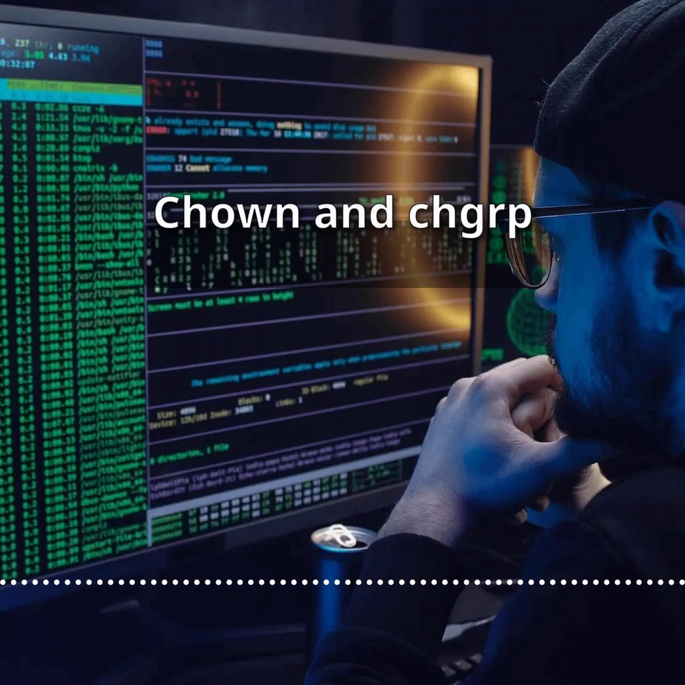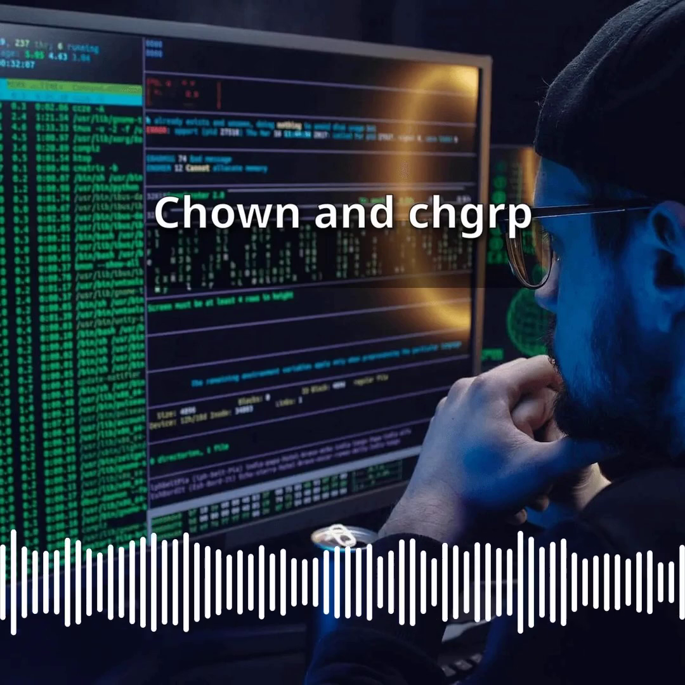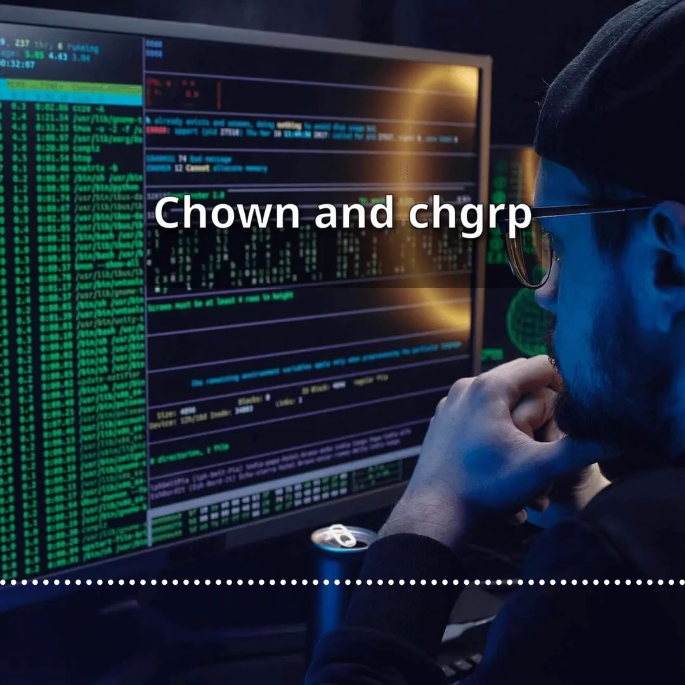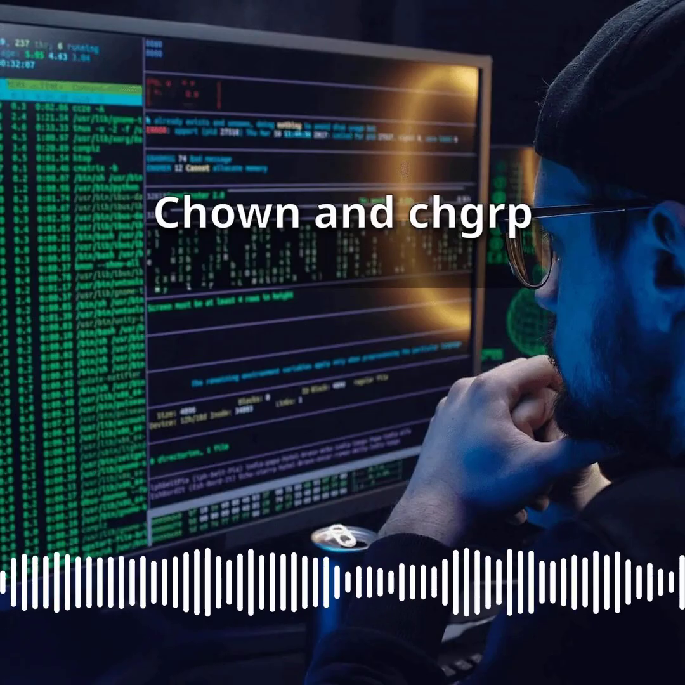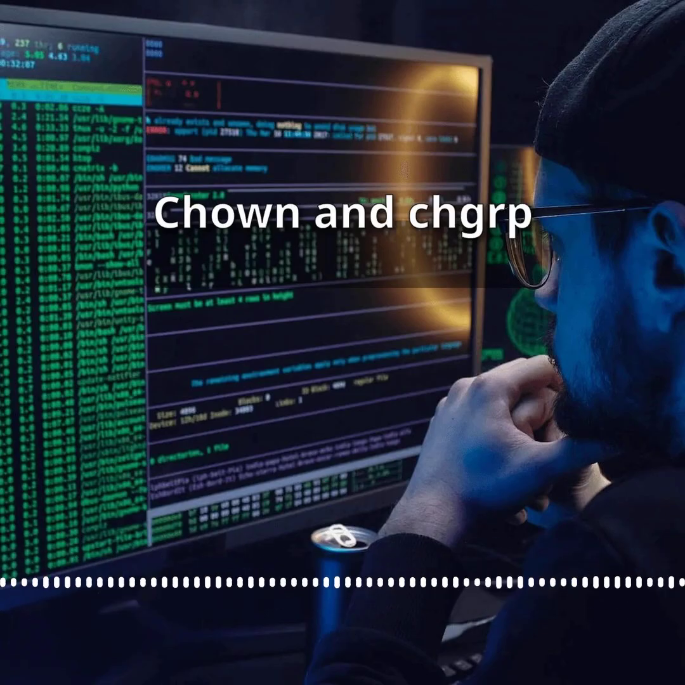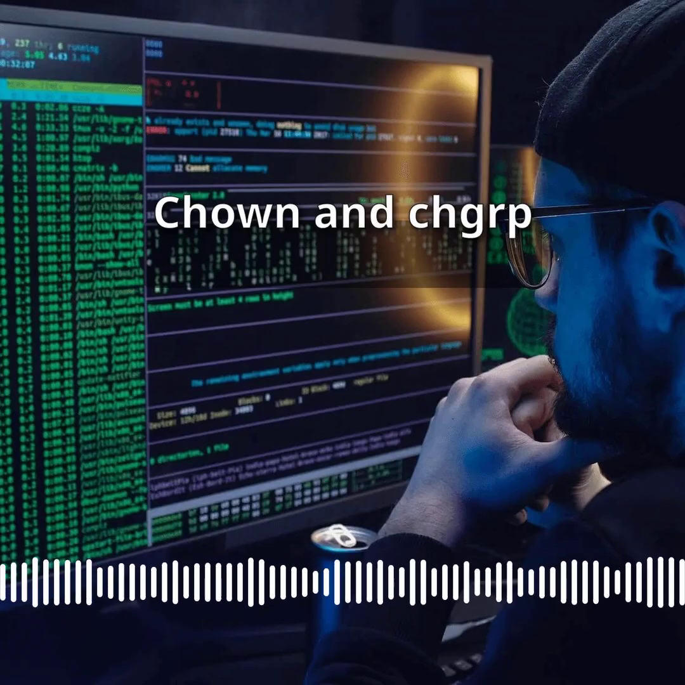Theoretical recap. In Linux, every file and directory has two ownership attributes, a user owner and a group owner. These are distinct from permissions, which you have already practiced with chmod, but they work hand in hand. Permissions only mean something in relation to who owns the resource.